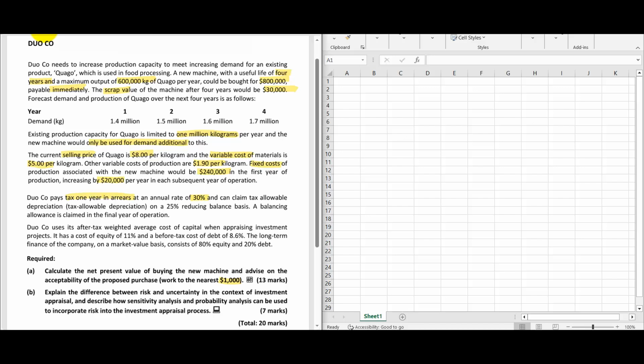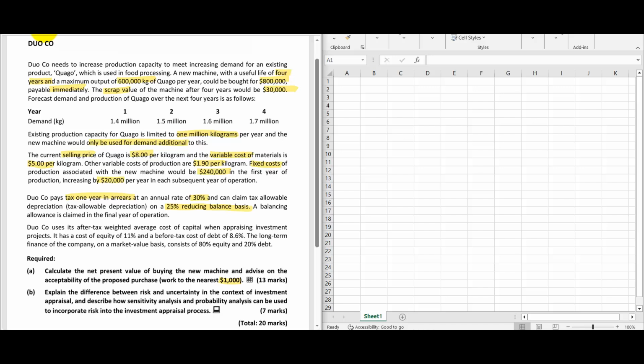The tax rate is 30%. Tax allowable depreciation is 25% reducing balance basis. A balancing allowance is claimed in the final year of the operation.